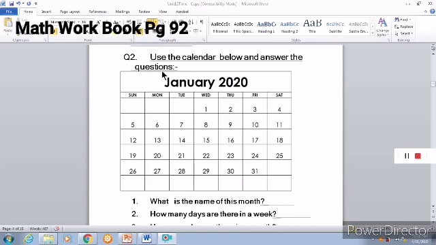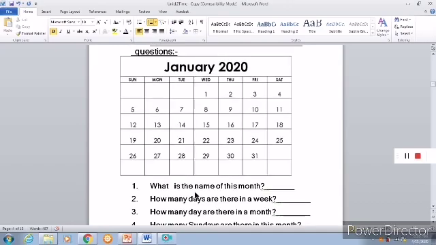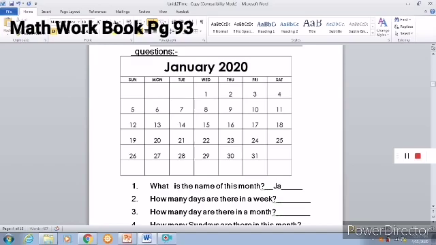Now go to the next question. Use the calendar below and answer the question. So they have given the calendar themselves. Last time we wrote the calendar, no? Now they have given the calendar for January 2020. All the dates are there in the proper days. Now we just have to answer the questions. What is the name of this month? The name of this month for this calendar is January. All of you write January.